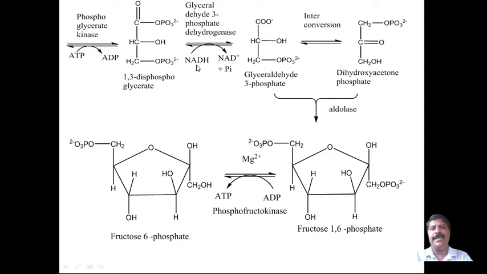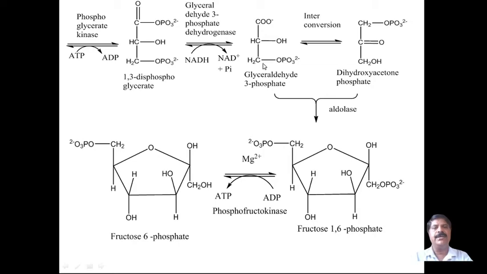In this, NADH is used and converted from the reduced form into the oxidized form, NAD plus, and inorganic phosphate is released.